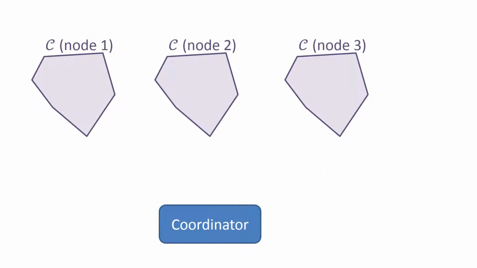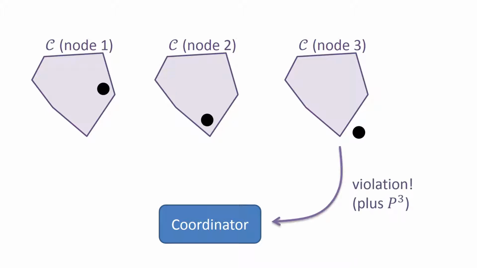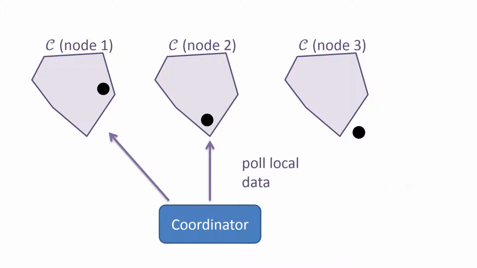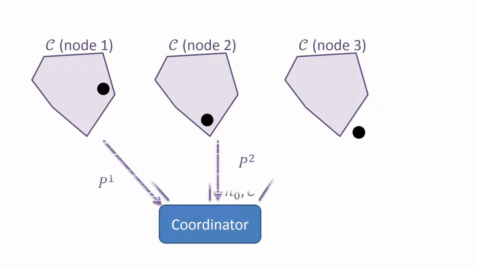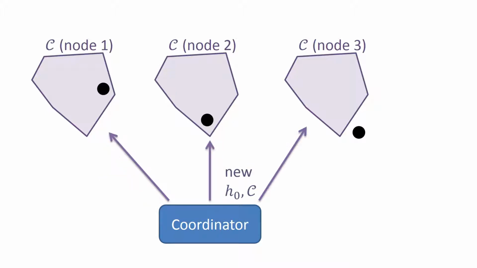The monitoring algorithm is conceptually simple. Each node checks if its local probabilities are in C. If so, no communication is needed. Otherwise, the node notifies a coordinator. The coordinator will update the approximation or otherwise resolve the violation. The devil's in the details, and the details are in the paper.